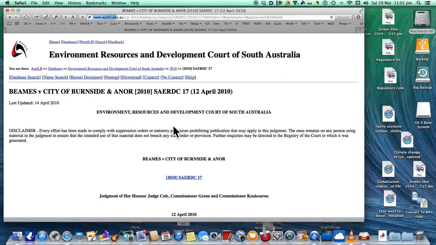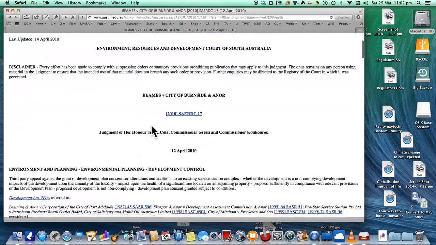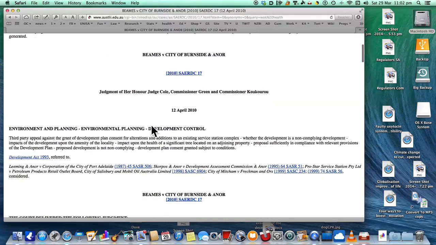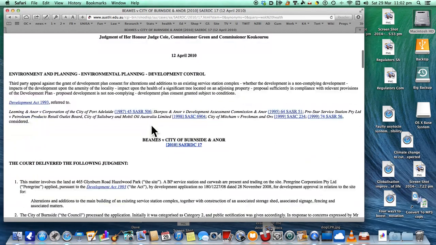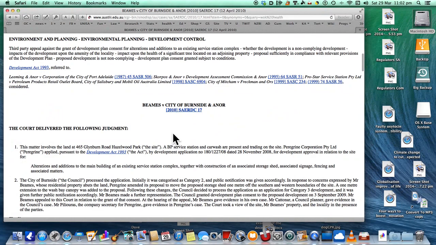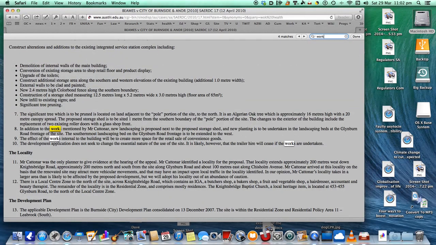Okay, so let's have a look at this and see what this one tells us. Environment, Resources and Development Court, South Australia. Now I wonder why it's come up with this as a case. Okay, court delivered the following judgment. So you can do a find to find out where the words are.